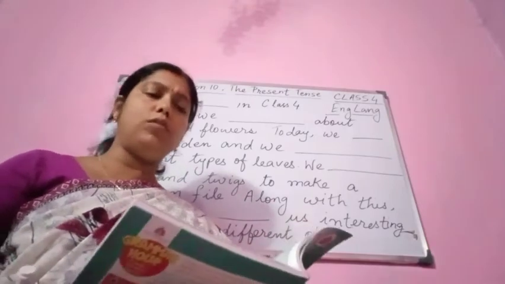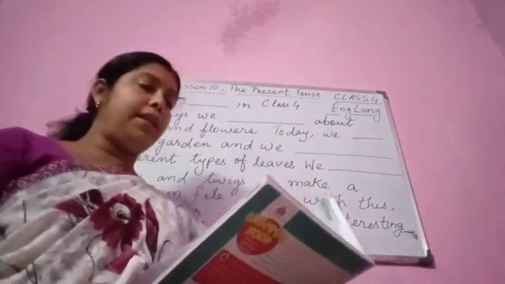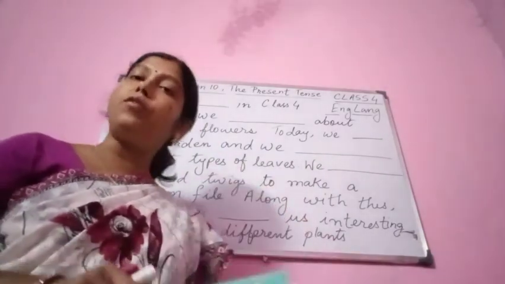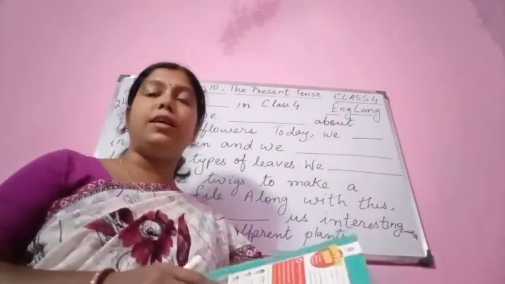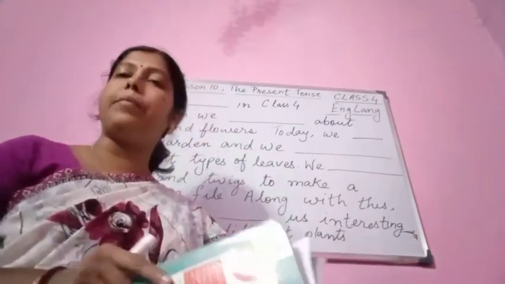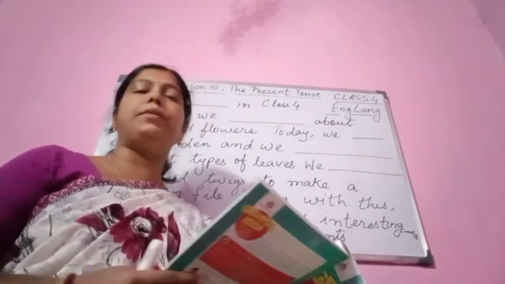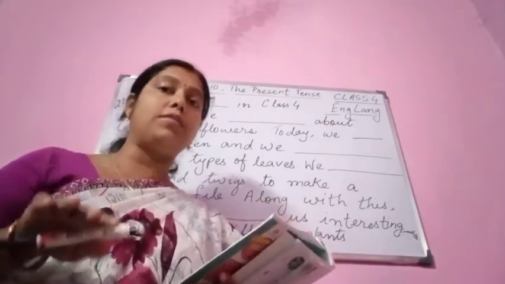Now you already know that we use simple present tense to talk about our daily routine. Then it expresses things that are always true, that is universal truth. It expresses actions that are done as a habit, which we usually do every day. We use simple present tense in those kinds of situations.